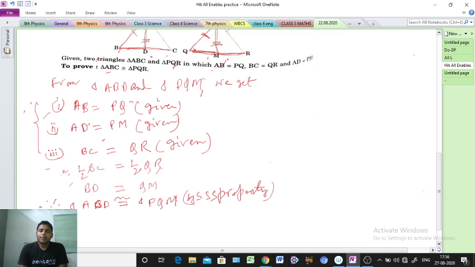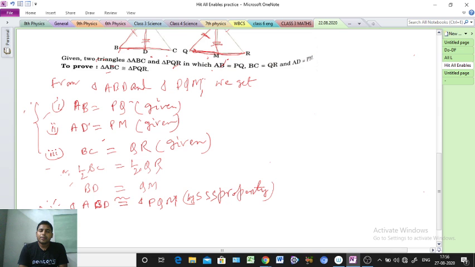Why, sir? By CPCTC formula: corresponding parts of congruent triangles are congruent. Clear? Okay, so first one complete, proof complete.